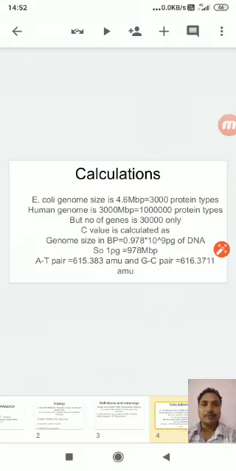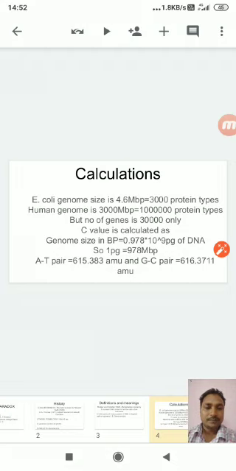That means 1 picogram will include 978 megabase pairs, and 1 adenine and thymine pair is equal to 615.383 picograms, and 1 GC pair, that means guanosine and cytosine pair, is equal to 616.3711 picograms of DNA.